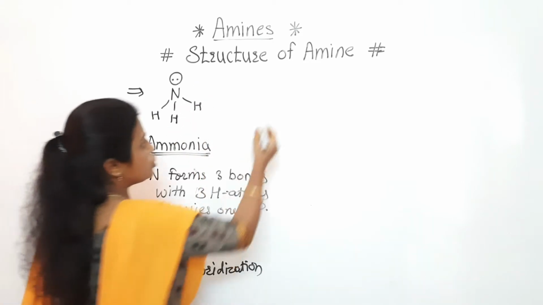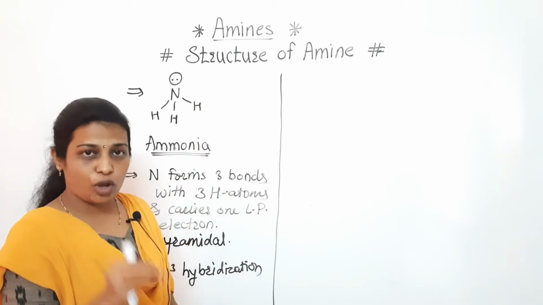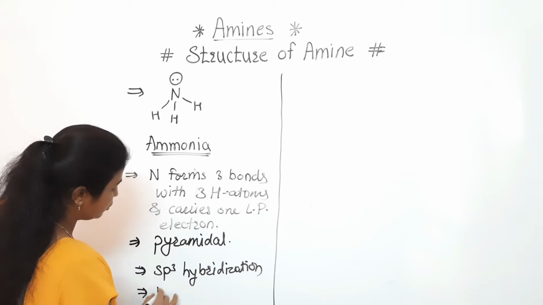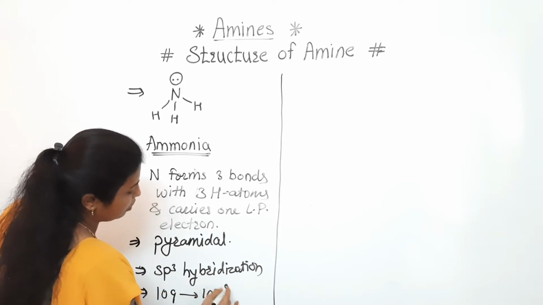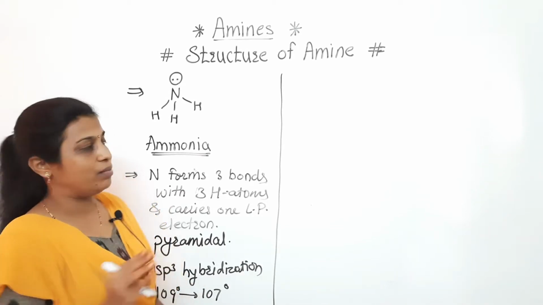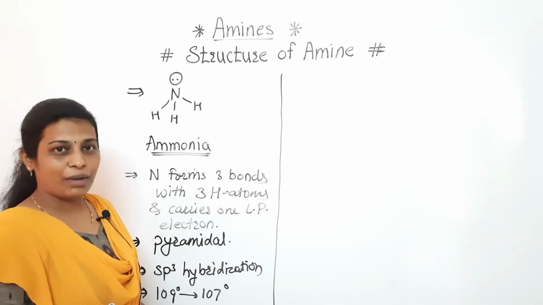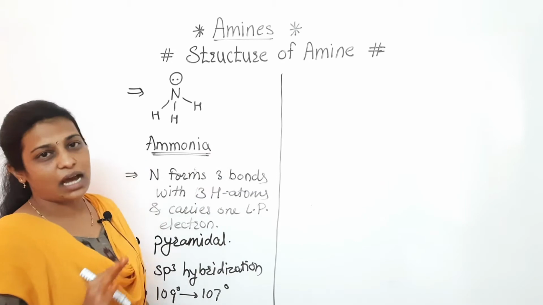Clear to everyone? So here, because of that lone pair, there is a change in the geometry as well as the bond angle. The bond angle changes from 109 to 107 degrees. So this is the change in the bond angle for ammonia. Why am I discussing ammonia and not amines? The first point is that amines have the same structure as ammonia.